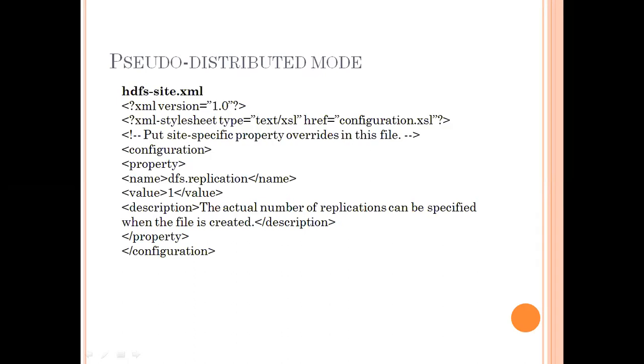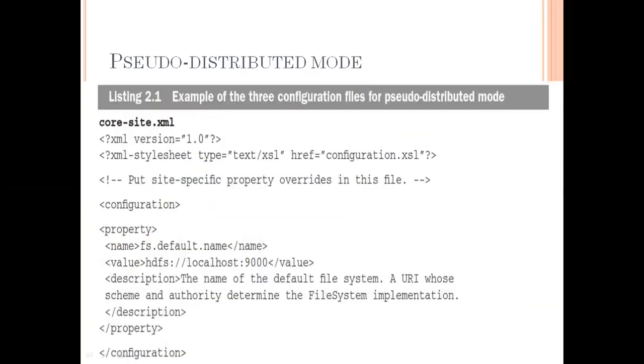So there is a default size of replication. We may increase it based upon the user configuration. So that is these 3 files. One file is core-site.xml. It is going to take care of how the input data is going to be obtained and where the file system is. File system is nothing but DFS.